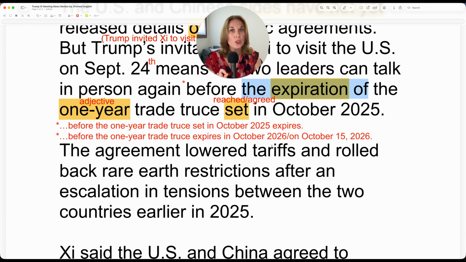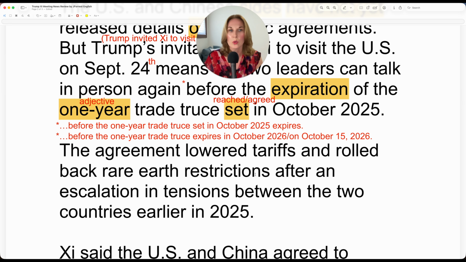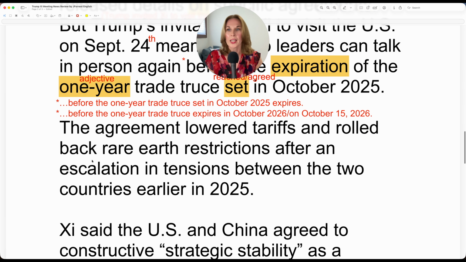Now, if I make this change, my verb will come sooner in the sentence, which emphasizes it more. And it's obvious that it was set in October 2025 because it's a 1 year trade deal and then it expires in October 2026. So logically, you just subtract a year. So that information is already there. Now, remember I said if you have a specific day of the week, it's on October 15th, 2026. Let's keep reading. The agreement, so this is the trade truce, the one set in October 2025.